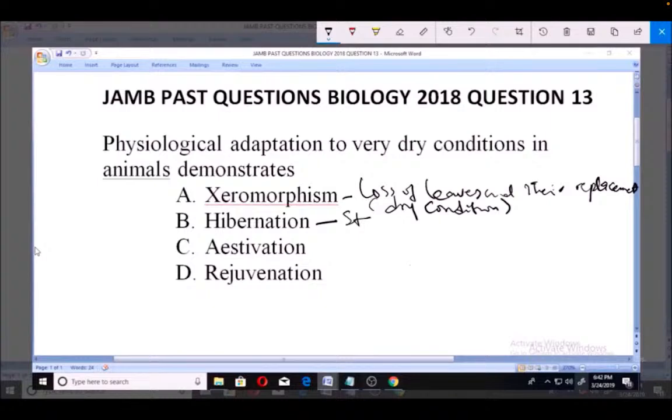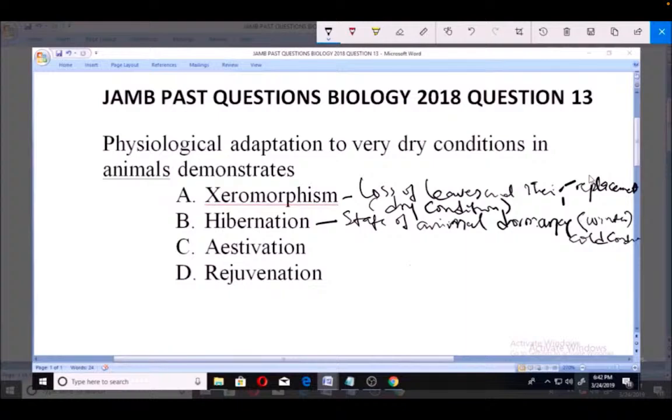When we say dormancy, we mean when normal activity is not happening inside the body. There is low metabolic activity inside the body of the organism. So it's a state of animal dormancy that happens mostly during winter, during cold conditions. It's good we take note of when this happens.